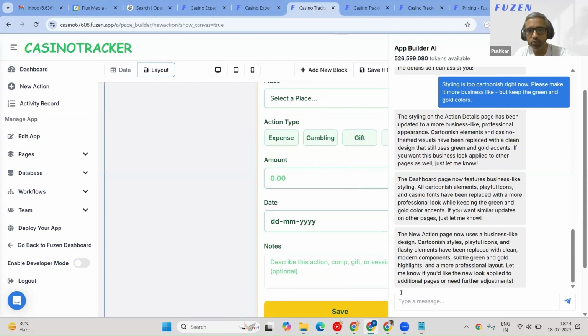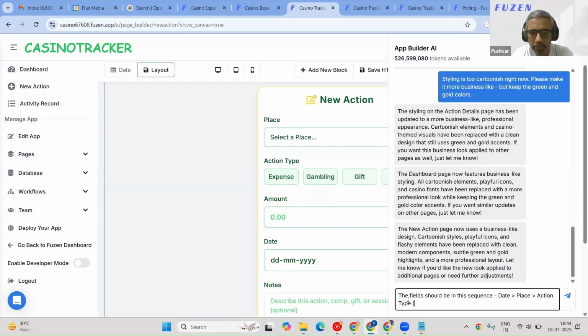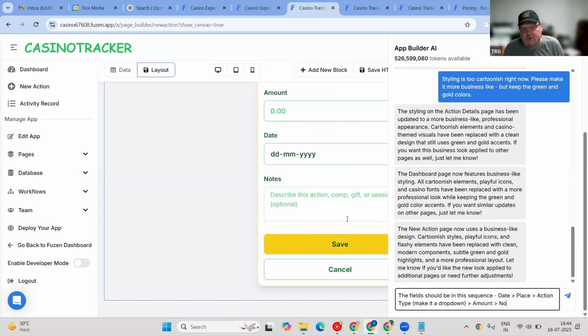Let's now change the sequence, right? I would make it date, place, action type, amount. To me, that just makes sense, right? What day is it? Where am I? What did I do? What was the dollar impact, plus or minus? Date, then place, then action type. Then amount. And here I'm going to say, make it a dropdown. There we go. And then the amount. That's it, right? And then the notes. Yep.